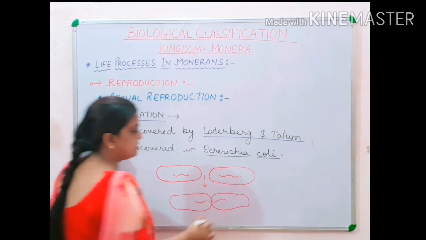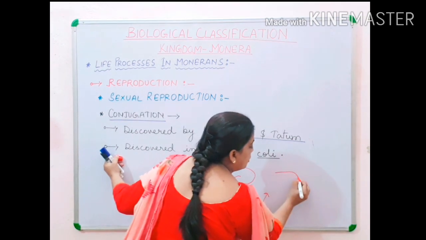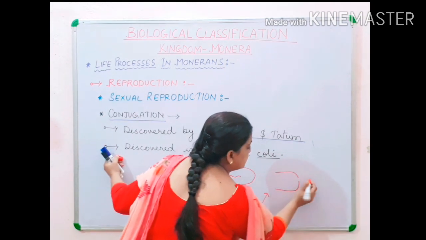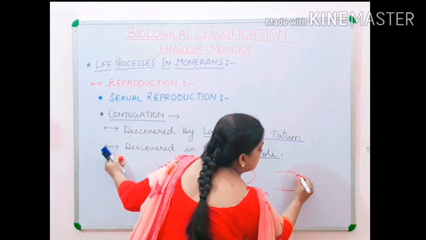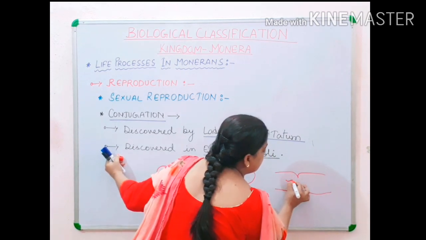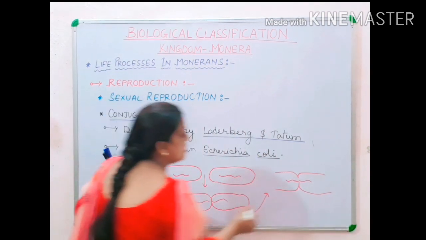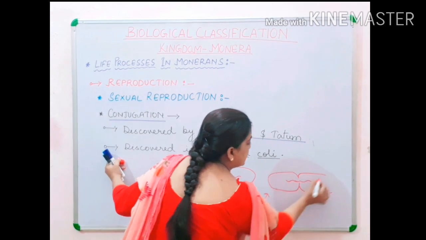Now children, as a result, what will happen next? This wall will get fused, the in-between wall will get dissolved and the genetic material will get mixed with each other.